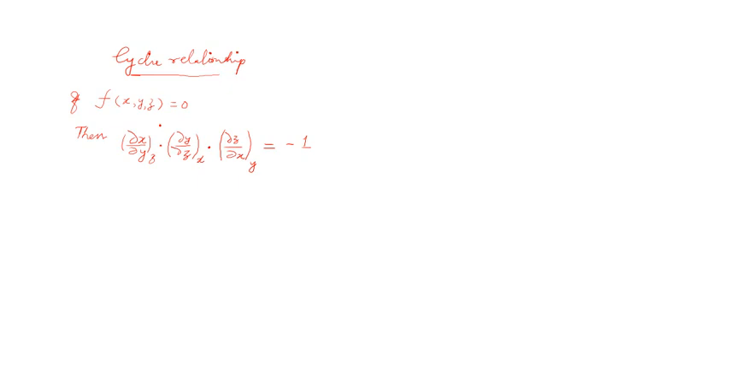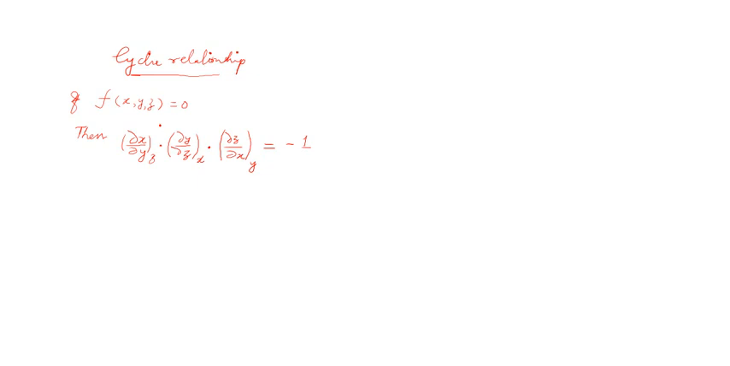So this is yet another partial derivative relationship between x, y, z if x, y, z is a function of f which satisfies the relation f of x, y, z is equal to 0. So this is known as the cyclic relationship amongst the partial derivative variables.